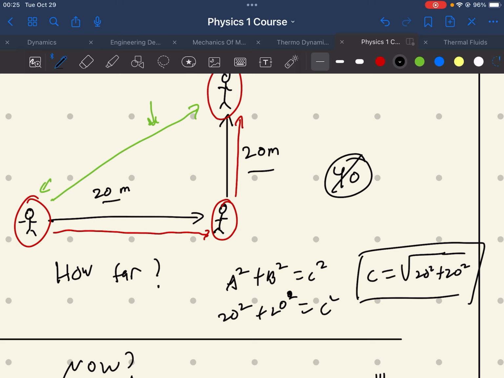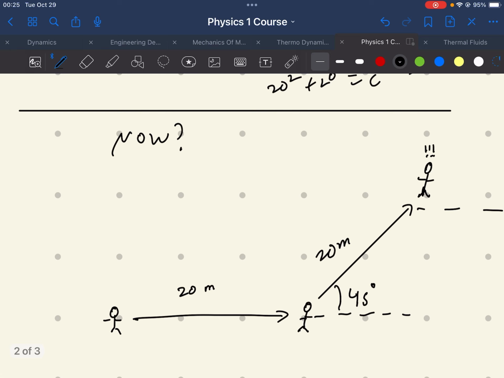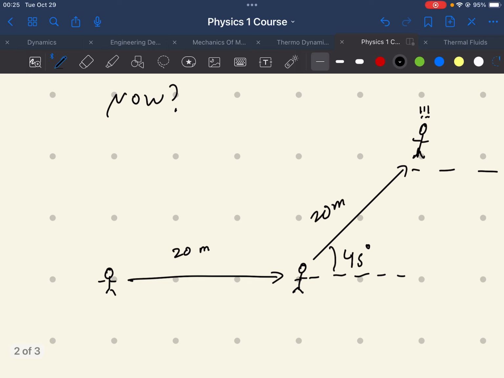So let's go and talk about this. How far have you displaced from here? Now this is a bit of an interesting one, because you have some height here, you have a distance going like that, right? We just said this is what the displacement vector would look like, this big vector here.